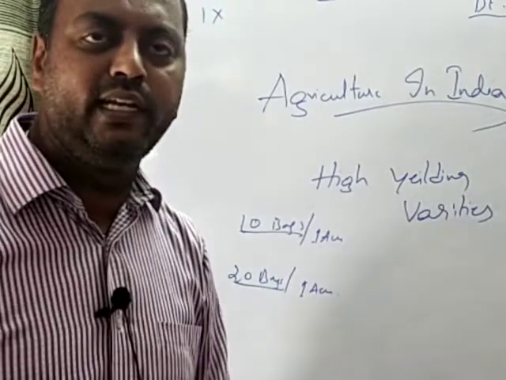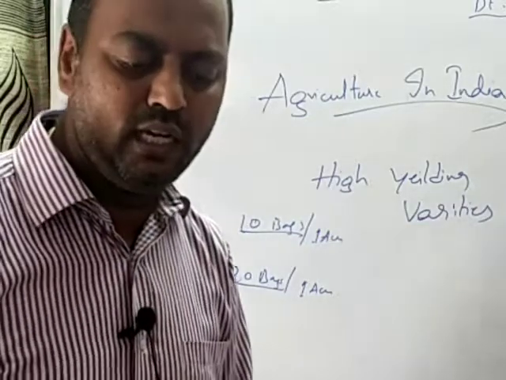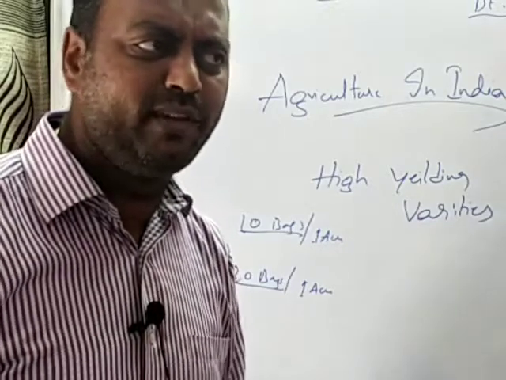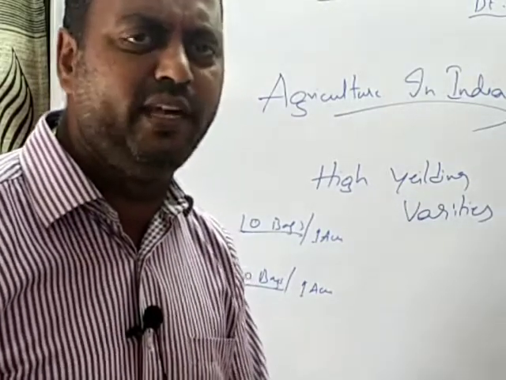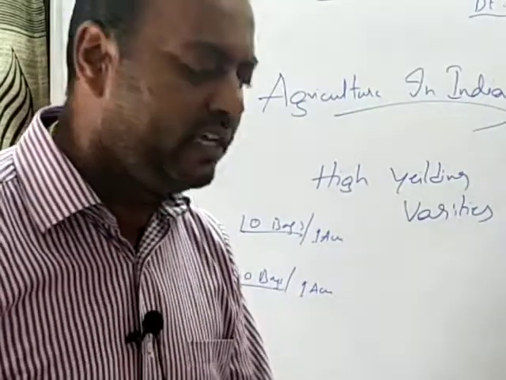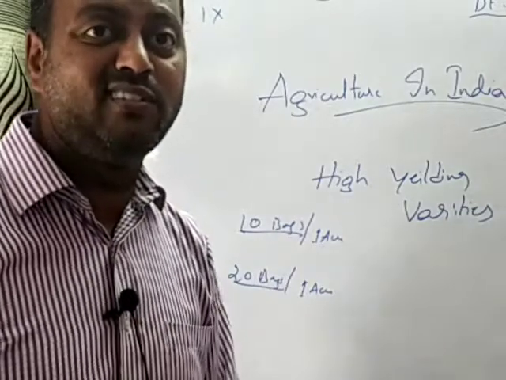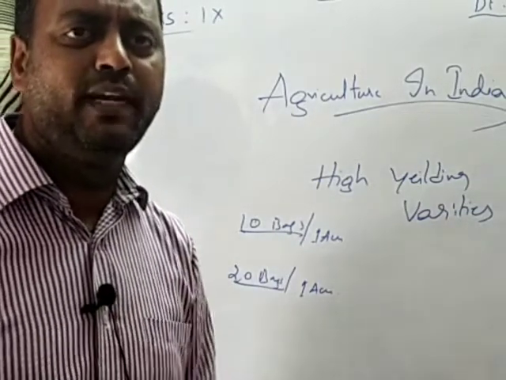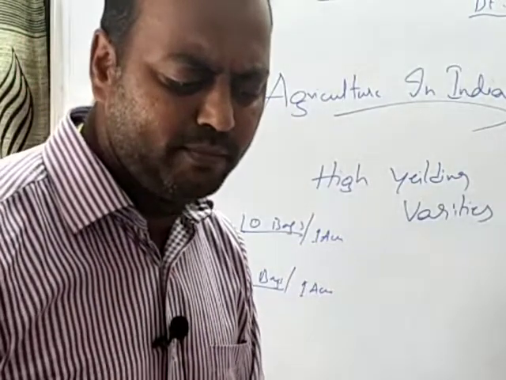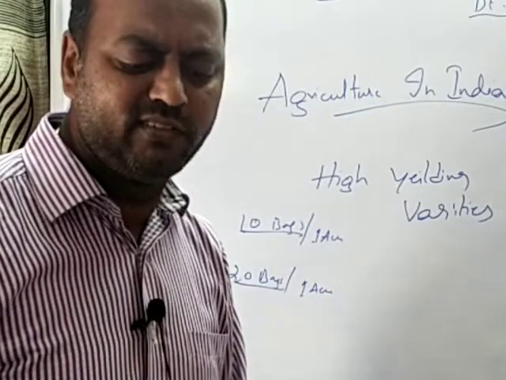If you look at agriculture in the dry land areas, children, a little over 40% of the total cultivable land in India is irrigated. Just above 40% of the land in India is irrigated, but the remaining 60% is still dependent upon rainfall. That means it is rain fed, either by well irrigation or by other sources, not by canals. At the maximum, irrigational facilities can cover up to 55%.